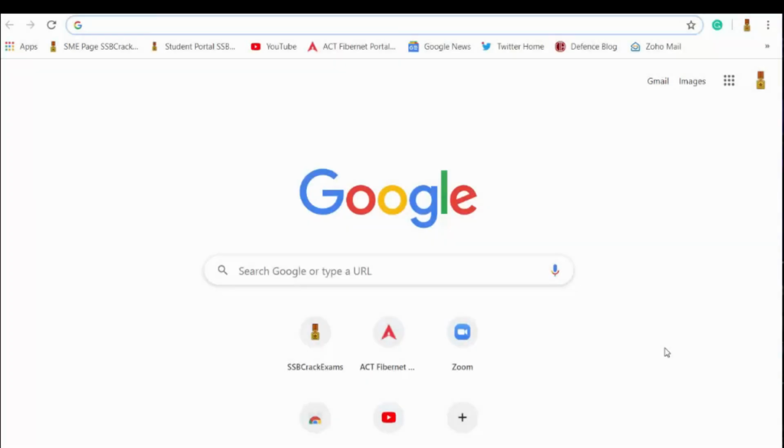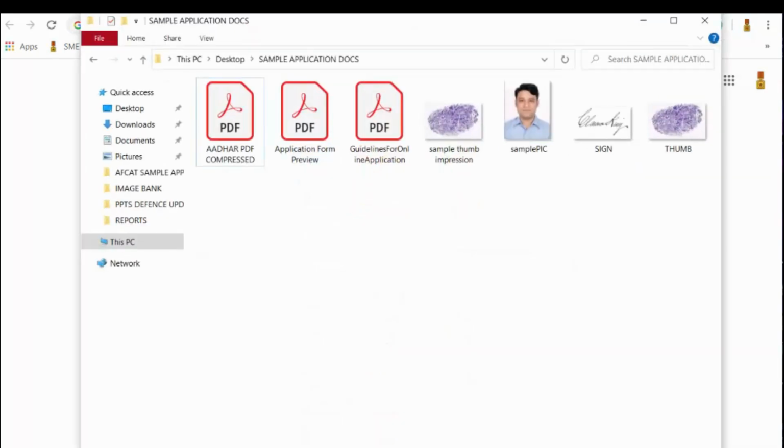Now let us understand in much more detail about this particular examination. Before beginning to apply for the UPSC NDA NA examination this time, I would like to remind you that you have to use the same pictures and documents that you used while applying for the NDA NA1 examination.